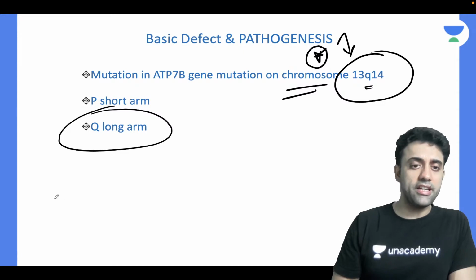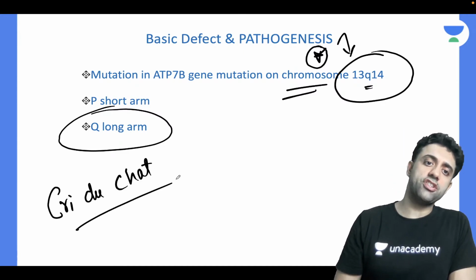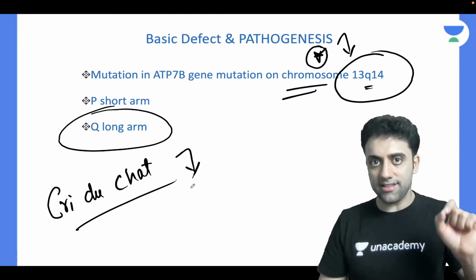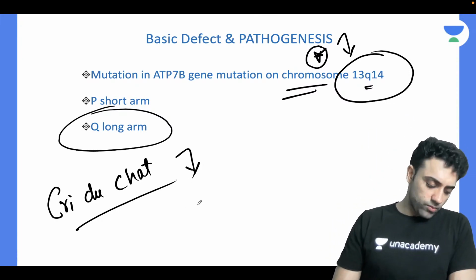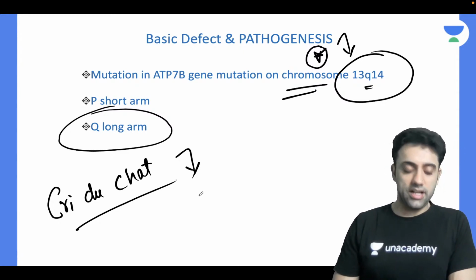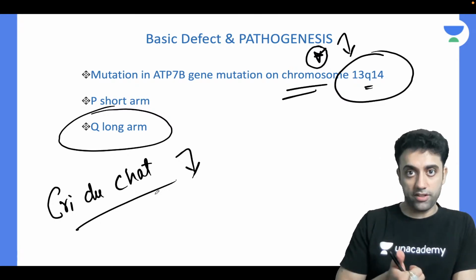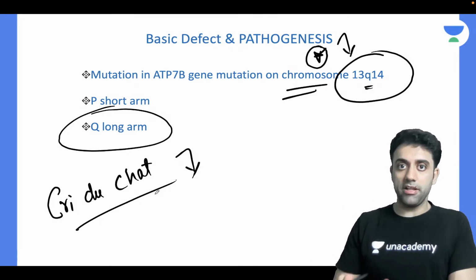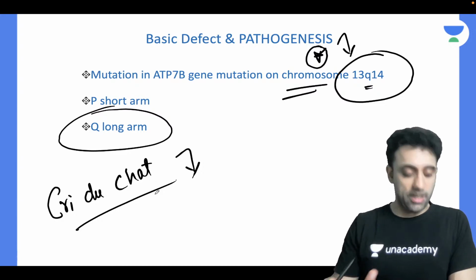Again, I have to link and study with Cri-du-chat syndrome. In Cri-du-chat syndrome, which gene deletion is there? Anyone? What are the points of Cri-du-chat? Microcephaly, high-pitched cry resembling a cat, and most importantly developmental delay.